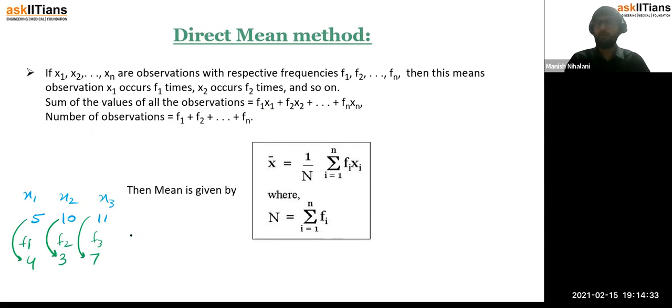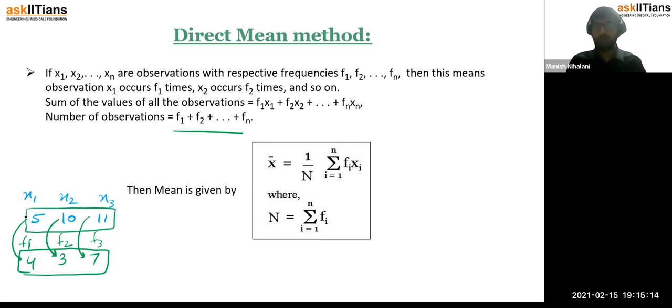So the total number of observations would be, जितनी total frequency होगी, because the total number of observations would be f1 plus f2 plus f3, because that will give us the number of observations totally repeating. उनका sum कर देंगे तो we would get the total number of observations, right? Then we have mean. So the mean will again be the sum of all observations upon the total number of observations. Each data is repeating these many number of times, so if we sum them we get the total number of observations, right?